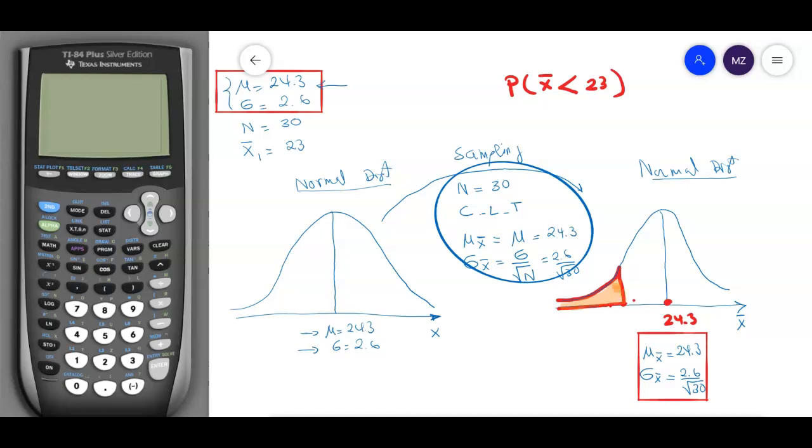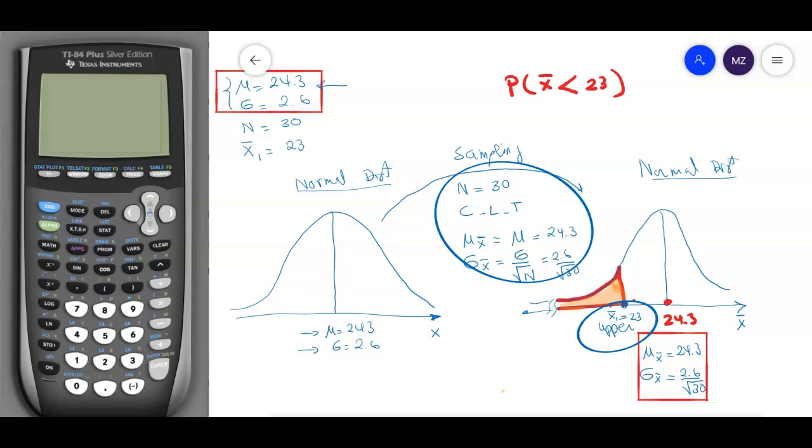All right, so again, I'm going to use the calculator. Your calculator will require the mu x bar, the sigma x bar, and as well the upper bound. So this is going to be called x1 bar, which is 23. So this is my upper bound, and it will require as well the lower bound.